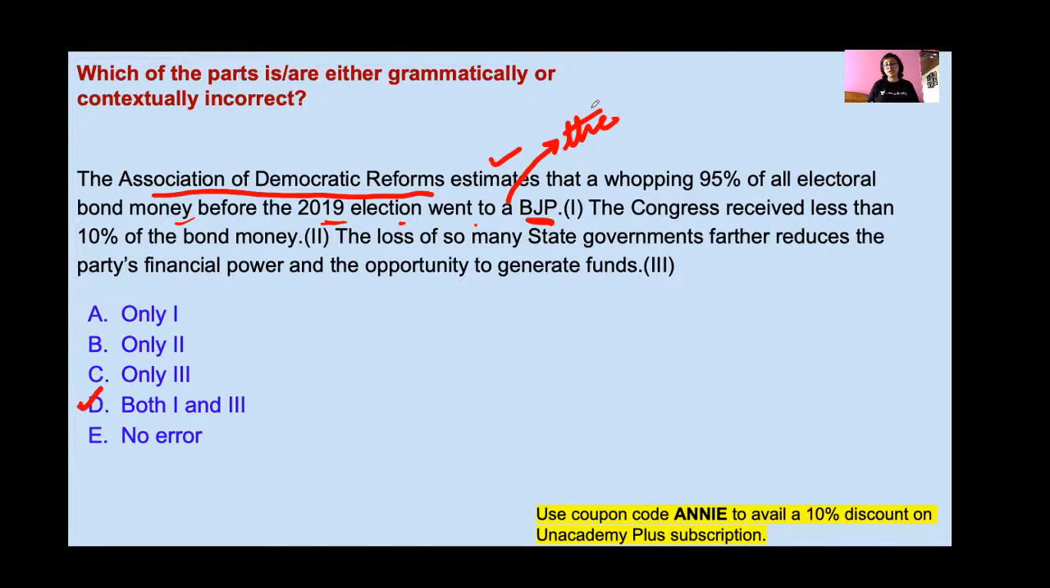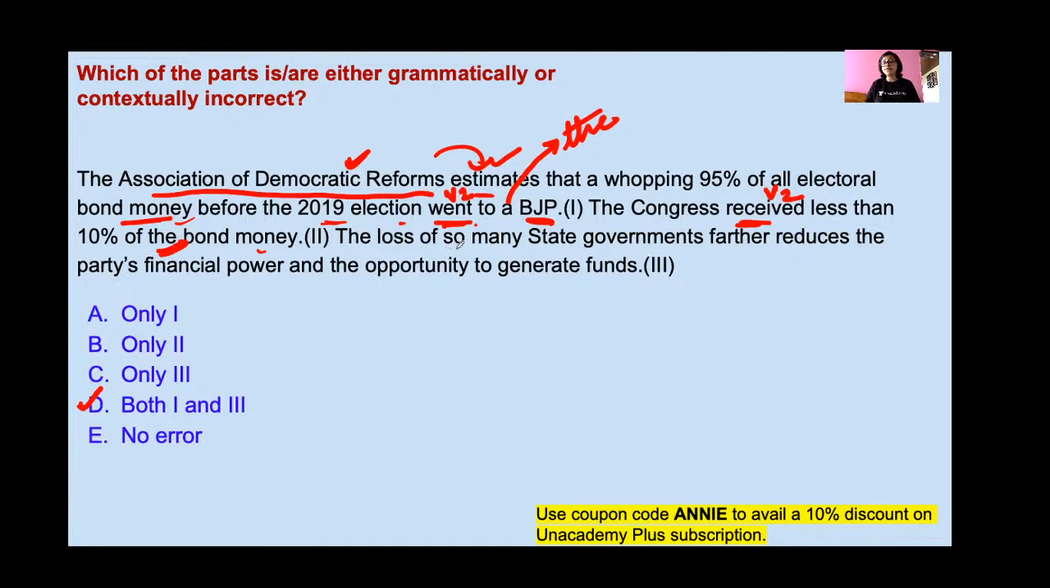Went to the BJP. The Congress received. Here, this association now estimates. And what does it estimate? It estimates something that happened in the past. So this money went to the BJP, second form of the verb, and after that the Congress received, also second form of the verb, because these things happened in the past. The Congress received less than 10% of the bond money. That's why we are using the 10% of the bond money.